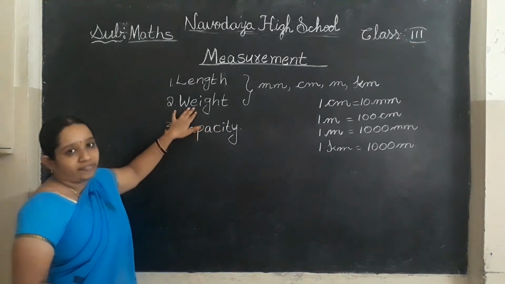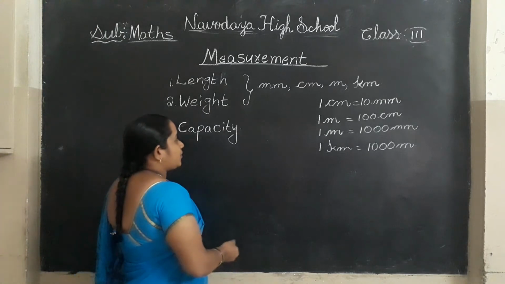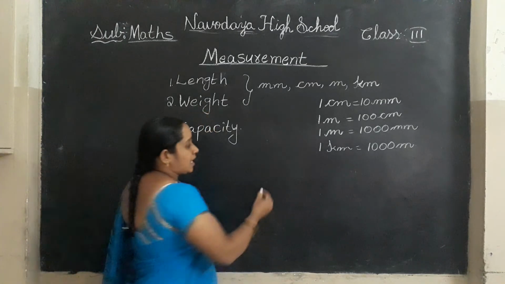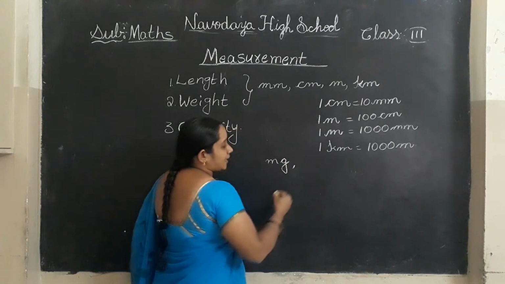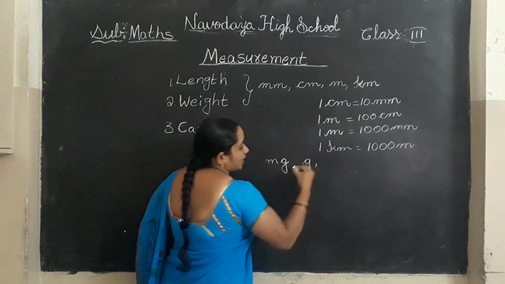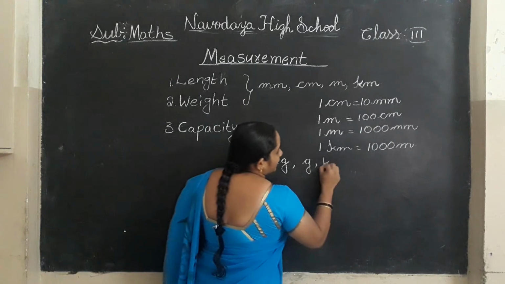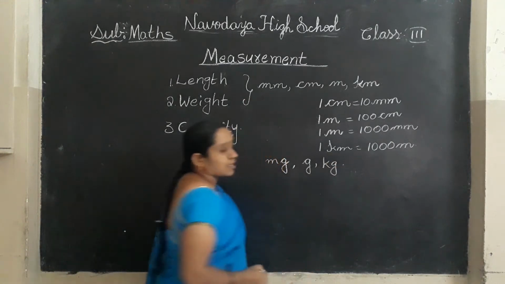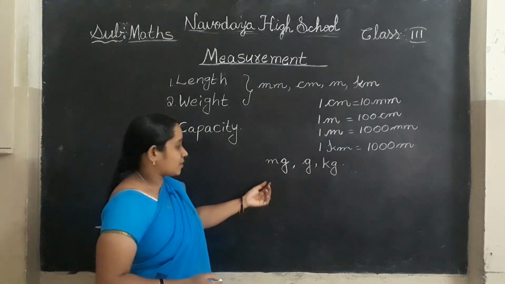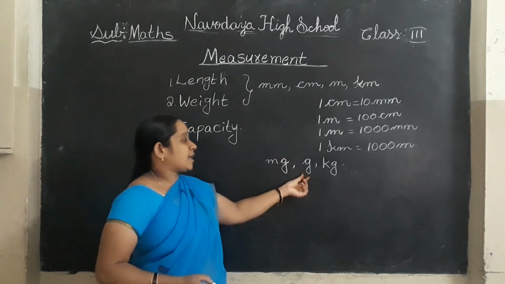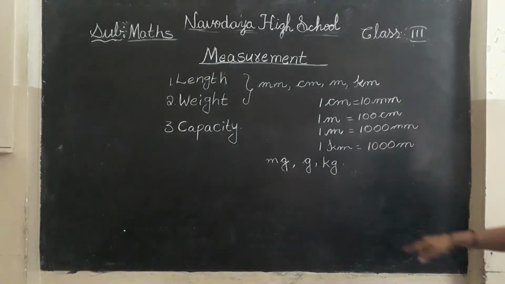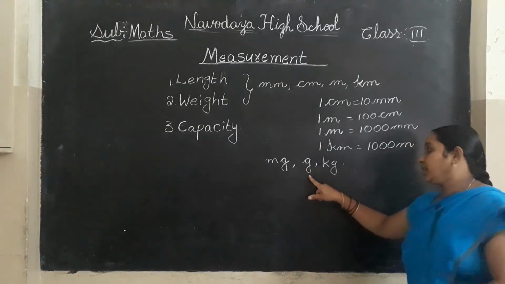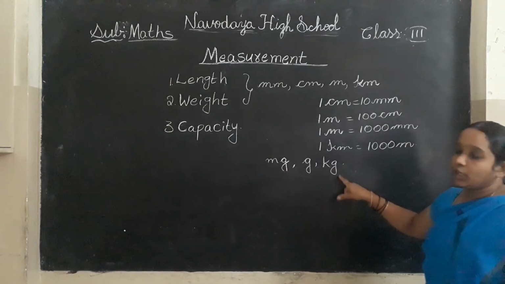Now about weight. What are the units we use in weight? Milligrams, mg; grams, g; kilograms, kg. See children, mg milligrams, g grams, kg kilograms.